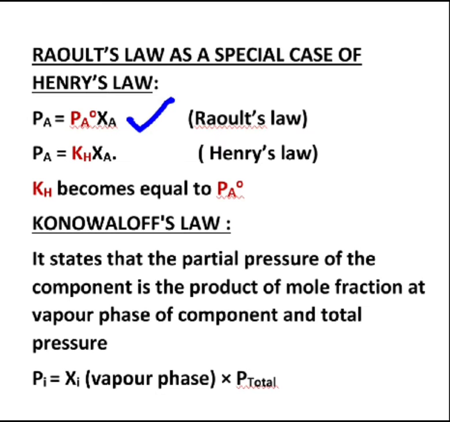Okay, as far as Henry's law is concerned, it is applicable to the solution of a gas in a liquid, right? So the gaseous component is normally so volatile that it exists in the form of a gas, and its solubility in the liquid is given by Henry's law. What is Henry's law? According to the statement, Pa is equal to Kh into Xa. Again, Pa and Xa have similar meanings as we specified for Raoult's law.